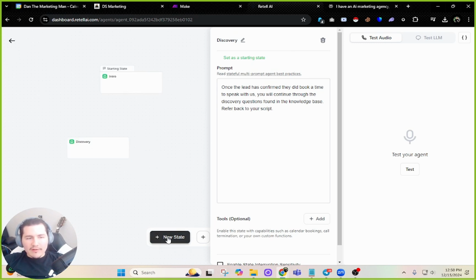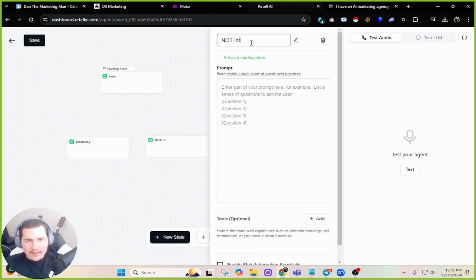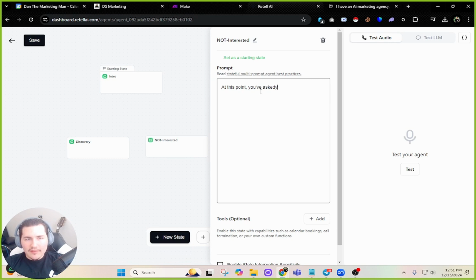But I want to split it off in one other direction, because what if they say no? Not interested. At this point, you've asked your introduction question, and the lead said they've never filled out a form or booked a time to speak with someone. Just say, no worries, someone put your information to speak with us about possibly getting more jobs. Are you looking into that? Or maybe not right now.